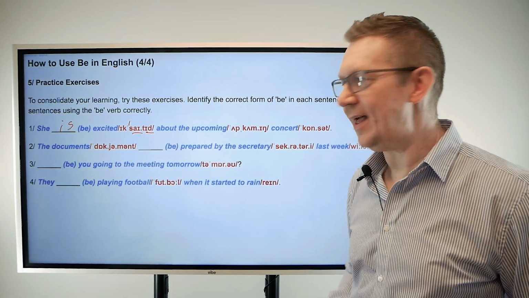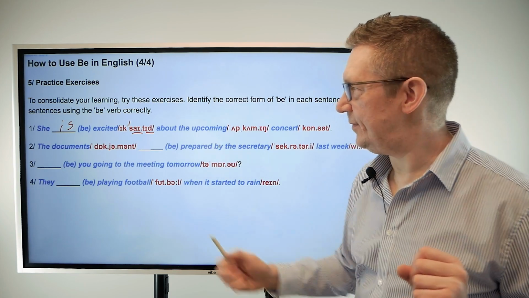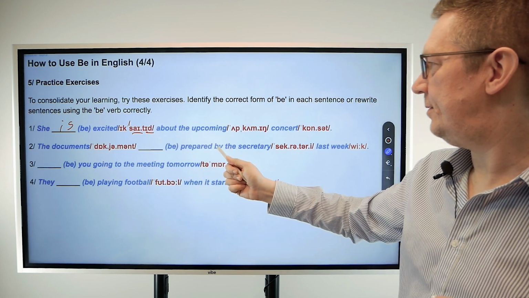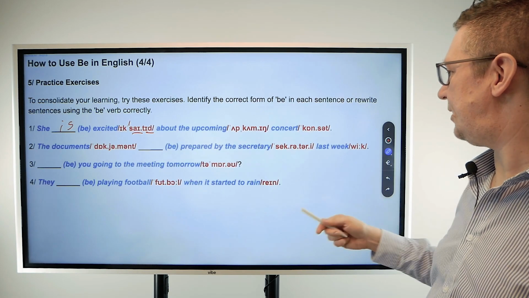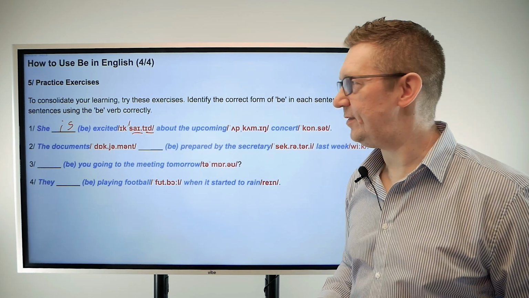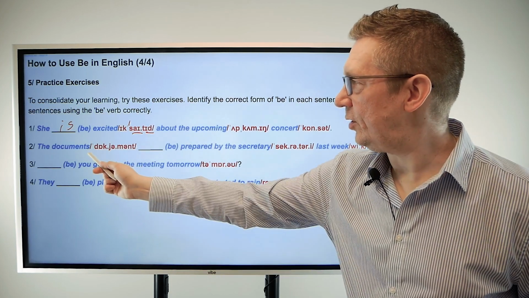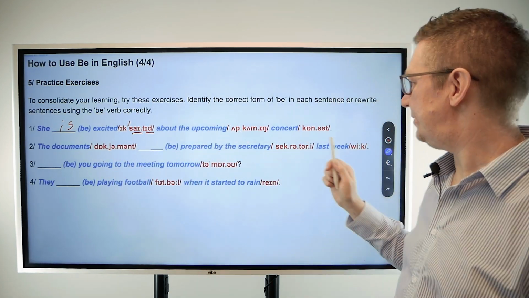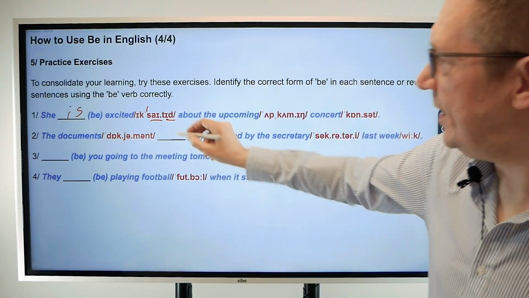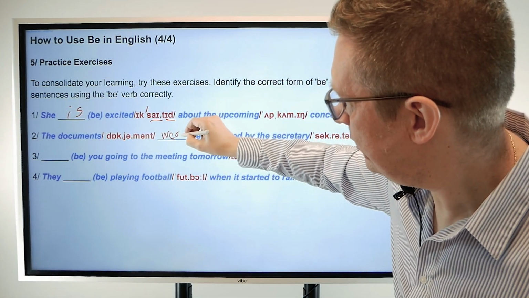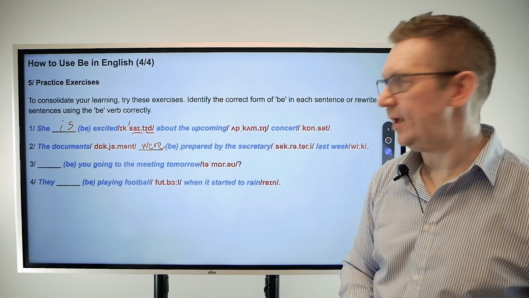So let's have a look at the next one. Okay, the document prepared by the secretary. The documents prepared by the secretary last week. What do you think this would be? Remember, last week is a clue. The documents prepared by the secretary last week. Okay, yep, it's "were". The documents were prepared by the secretary last week.